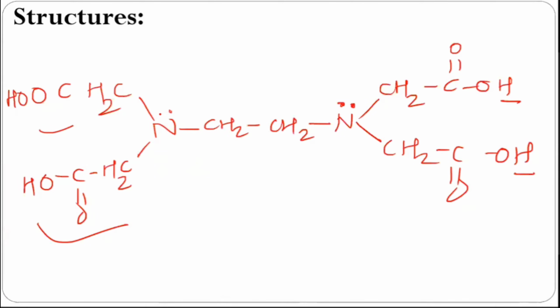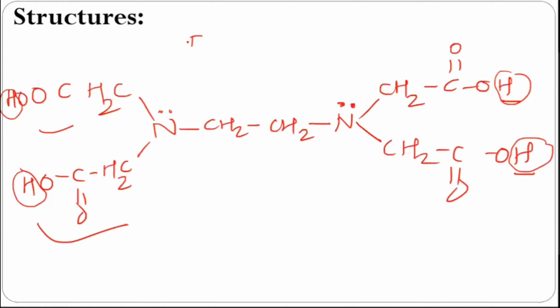How? These 4 hydrogen atoms can be replaced, and there will be joining from these sides. So 4 sides are active, and the 2 nitrogens have a lone pair of electrons present. In this way, by 6 sides, this ligand can join to the metal. So this is said to be a hexadentate ligand.